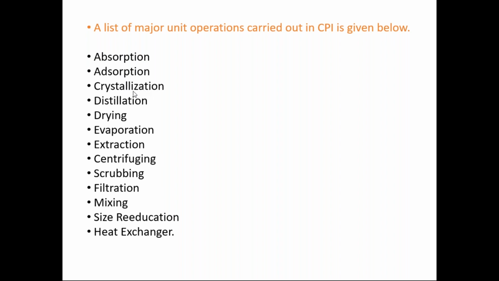Then you are going to create the crystal. A simple example is crystallization of sugar. In a sugar factory, we are producing the sugar crystals from the sugarcane juice, through the evaporation process, then the dryer, and then the crystallizer. In the crystallizer, we are producing the crystals from the thick liquor of this cane juice. We are not going to do any chemical reactions or chemical activity. We are just forming the crystals from the thick liquor. That is why it is under the unit operations.